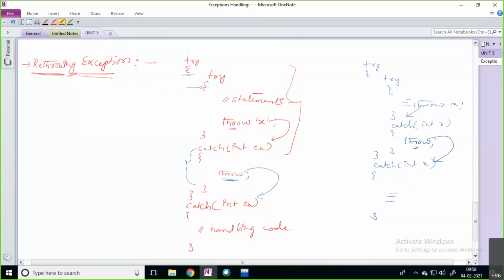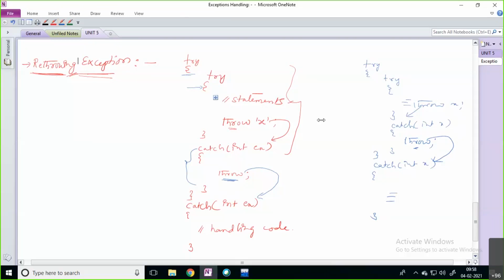You are not handling the situation inside your inner catch block; you are simply rethrowing it to the outer catch block using the throw keyword. This concept is rethrowing exception in C++.